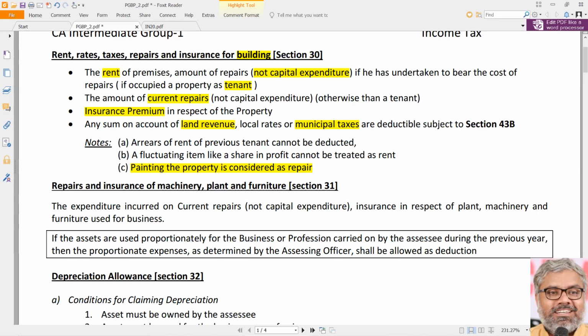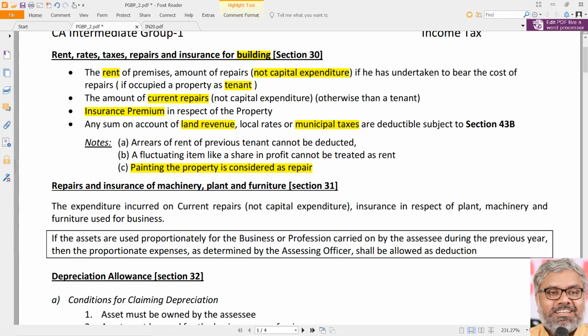We are not talking about the municipal taxes which are deductible from the gross annual value related to income from house property, because we know very well the income from house property head itself does not apply to the case where SSC runs his own business from his own premises. That was excluded from the scope of income from house property. Now here that comes under the head of PGBP, and if an SSC owns a building, runs his own business in that building, he cannot claim rent as deduction, no doubt, but he can claim repairs as deduction provided it is not a capital expenditure.